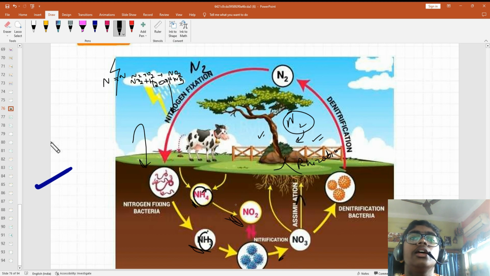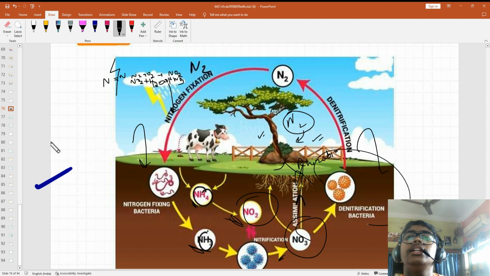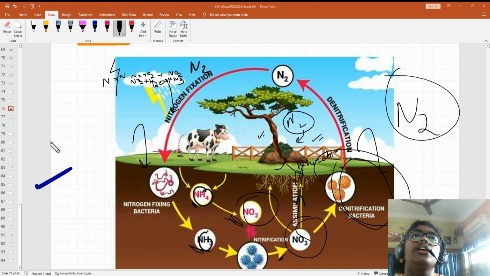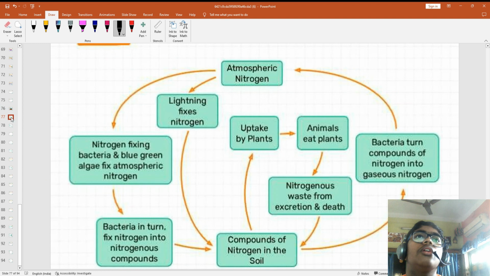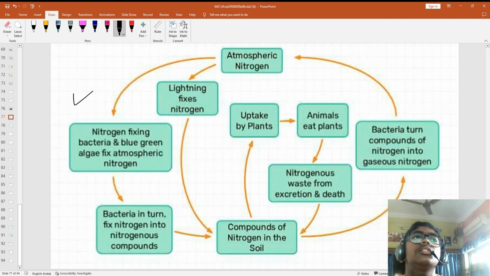Nitrification is happening, means the compounds of nitrogen are forming. Then plants are absorbing it. After it's absorbed, when the plants and animals die, the denitrification bacteria convert it into free nitrogen. So first nitrogen fixation is happening. Then nitrification is happening. Then assimilation is happening. Then denitrification is happening. Like that, the process is continuing. See this. You read by yourselves.